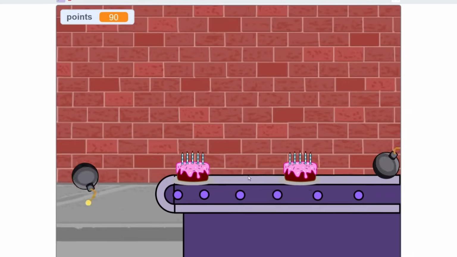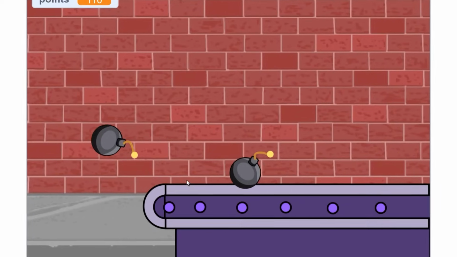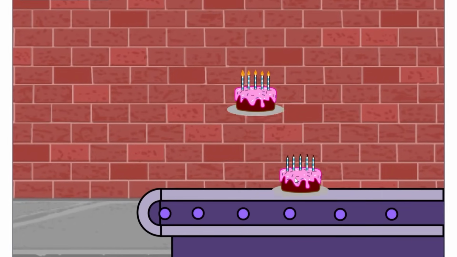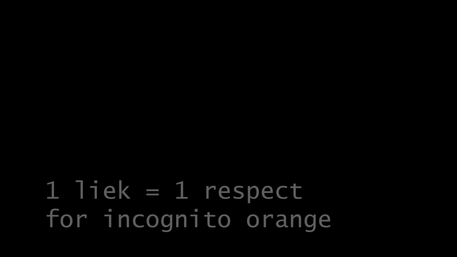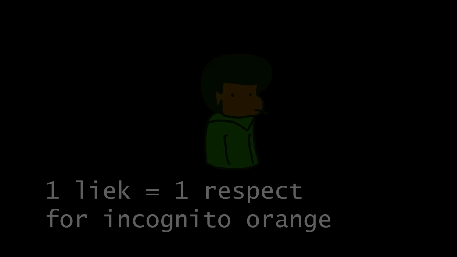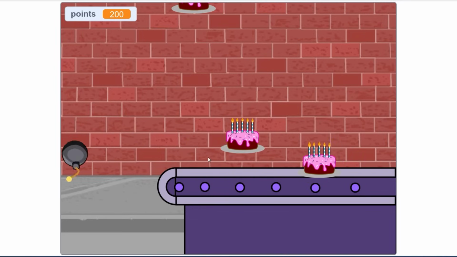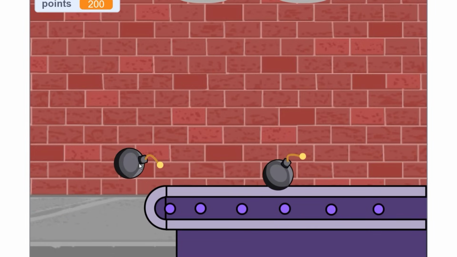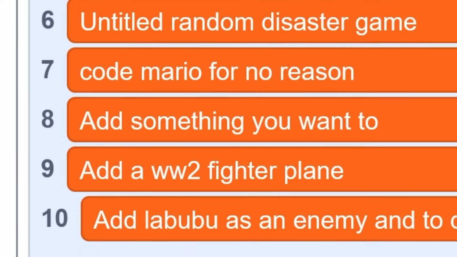So I think that counts for the first idea being completed. Now it's a game where you have to pick cakes off of the conveyor belt and let the bombs fall off to explode without harming anyone. Watch out! If you click on the bombs, they blow up in your face, and if you let the cakes fall off, then you lose points. And I think it's a pretty good idea. It only took me like 3 hours. And now I have like 9 more ideas left to code in.